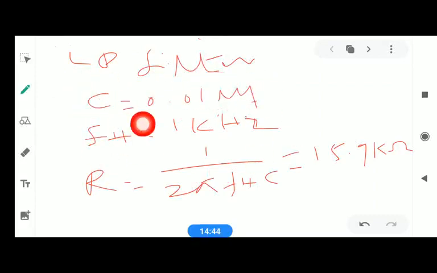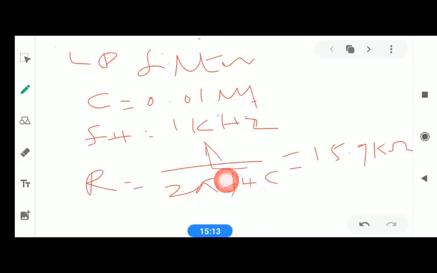So here we are designing the low pass filter. While designing it, what we did first, we considered 0.01 microfarad as our capacitor. So this consideration you should do. C must be less than 1 microfarad, and FH is given as 1 kilohertz for the low pass filter. Then we calculated R using the formula R equal to 1 divided by 2 pi FH into C, right?